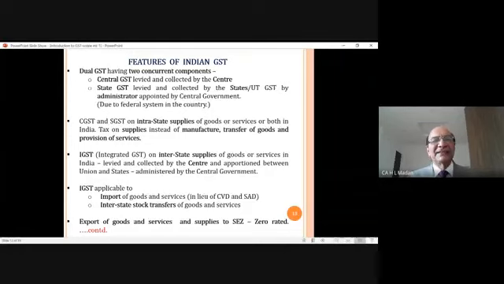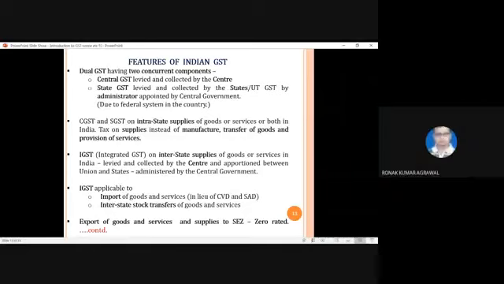And IGST entirely will go to the center, and from that IGST later on it will be apportioned between the union and states, and it will be administered by the central government. Right? This is clear? One minute. Yes, sir.